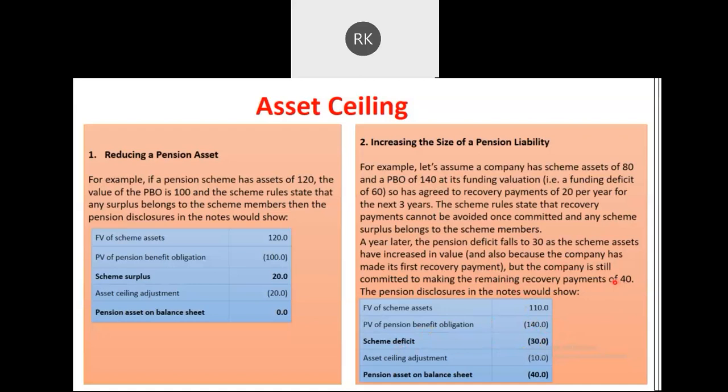The surplus is only 10, because the capital appreciation that has happened is only 10. That surplus amount will get reduced through the asset ceiling adjustment, and effectively your pension liability on the balance sheet will come out to 40 rupees in negative, because the asset which has increased was only 10, the surplus amount. So that surplus amount relates to whom? The employees.